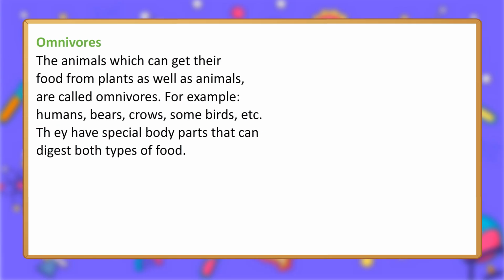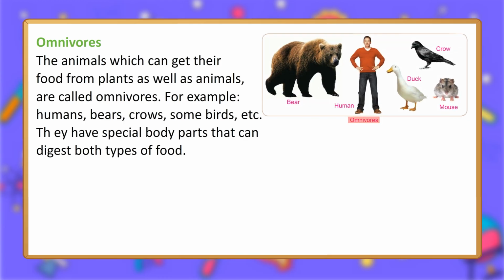Omnivores. The animals which can get their food from plants as well as animals are called omnivores. For example, humans, bears, crows, some birds, etc. They have special body parts that can digest both types of food. Omnivores: bear, human, duck, crow, mouse.